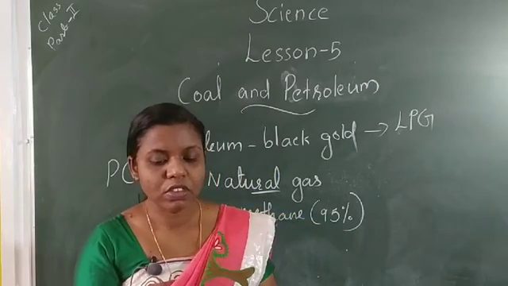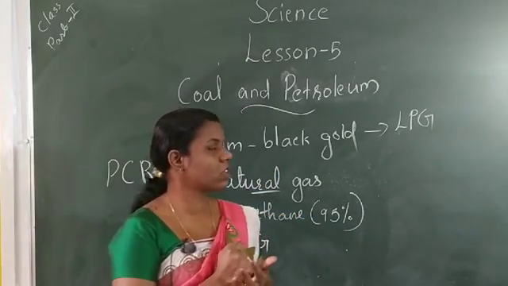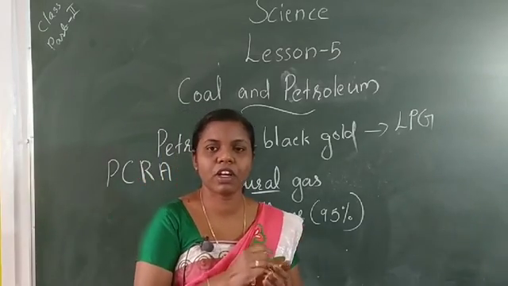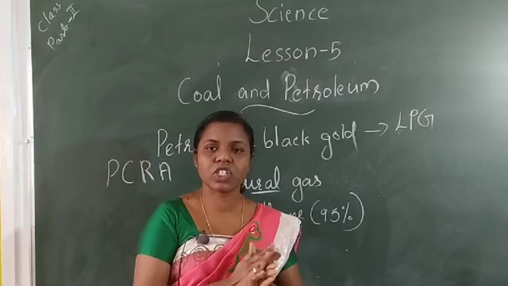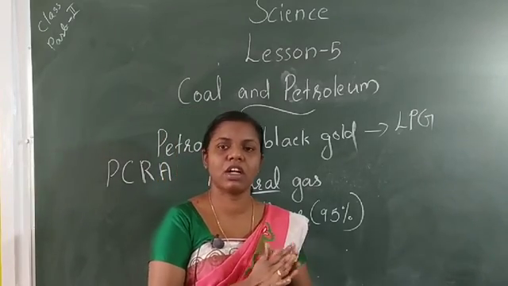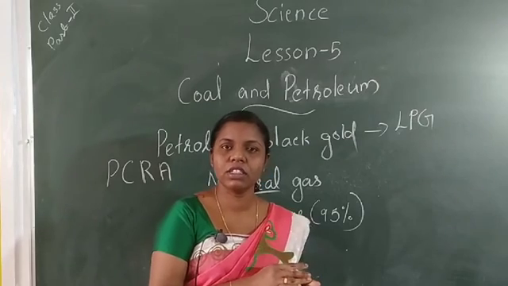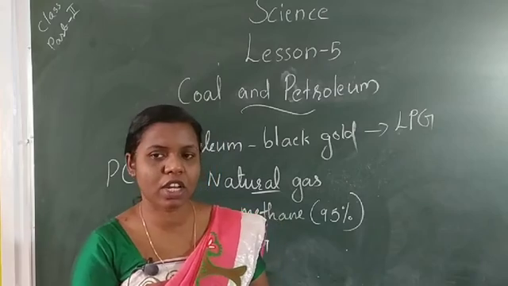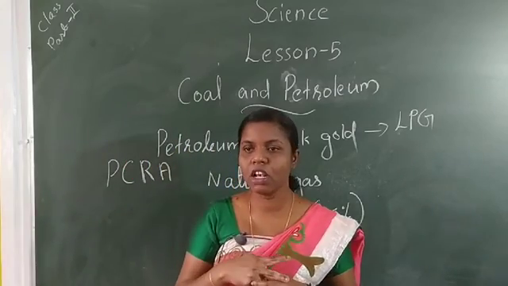Before we finish this chapter, let us once more recall our portion. In this chapter we discussed some natural resources, for example coal, petroleum and natural gas. Coal, petroleum and natural gas are also called fossil fuels.